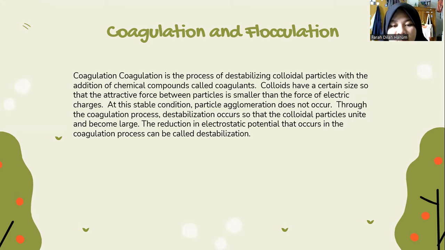At the stable condition, particle agglomeration does not occur. Throughout the coagulation process, destabilization occurs so that the colloid particles unite and become large. The reduction in electrostatic potential that occurs in the coagulation process can be called destabilization.